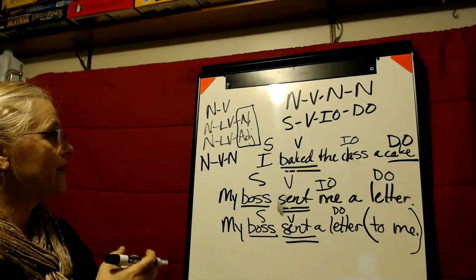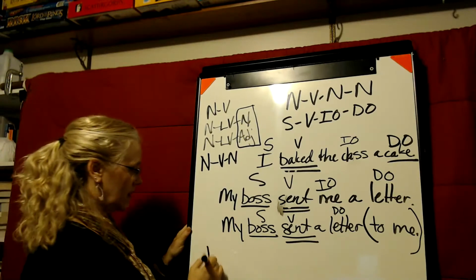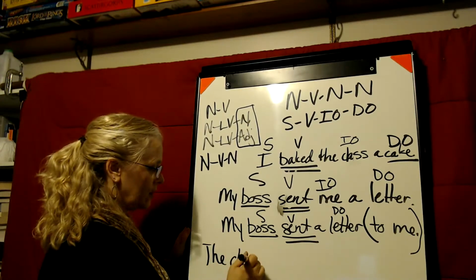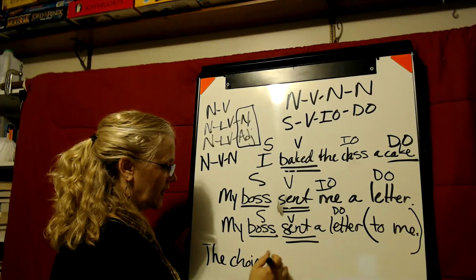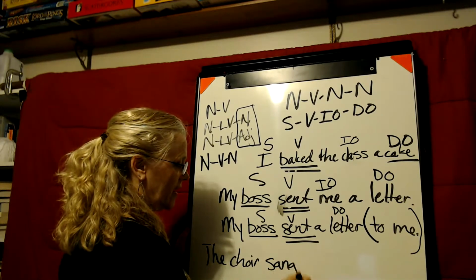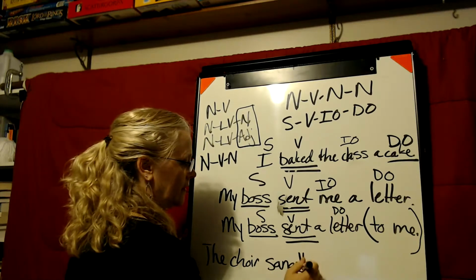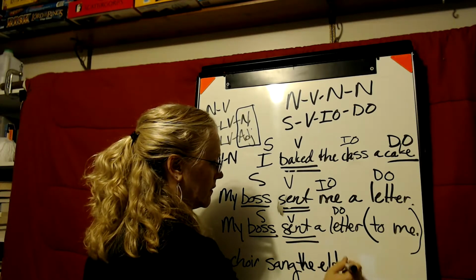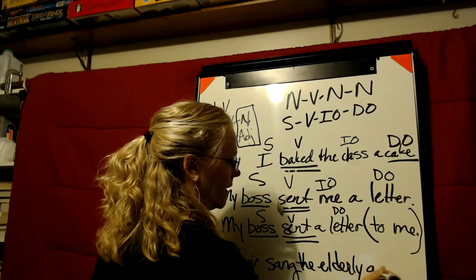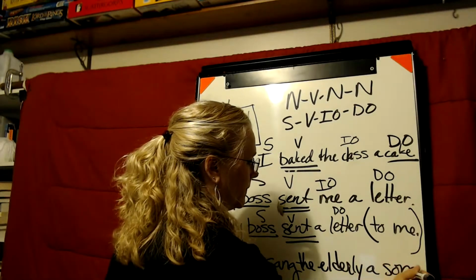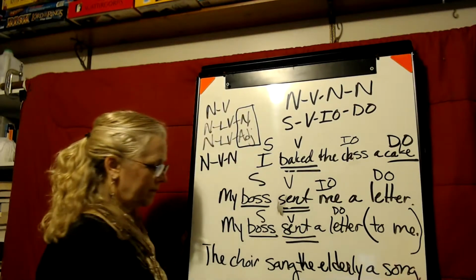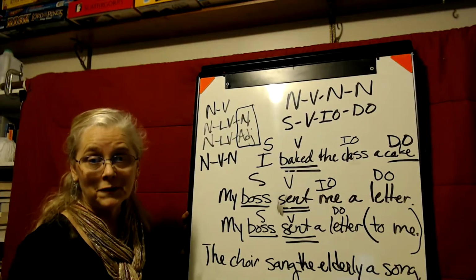Let's do another one. The choir sang the elderly a song. So where's the verb?